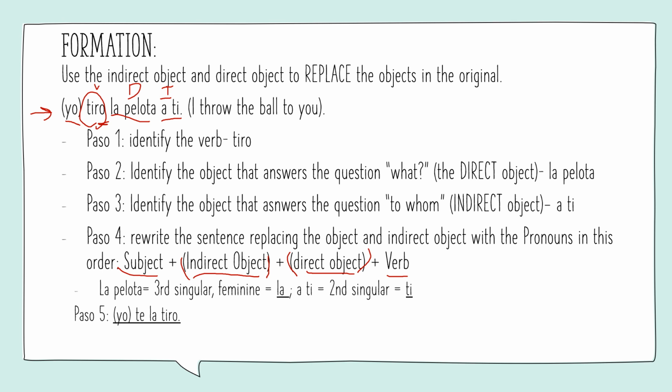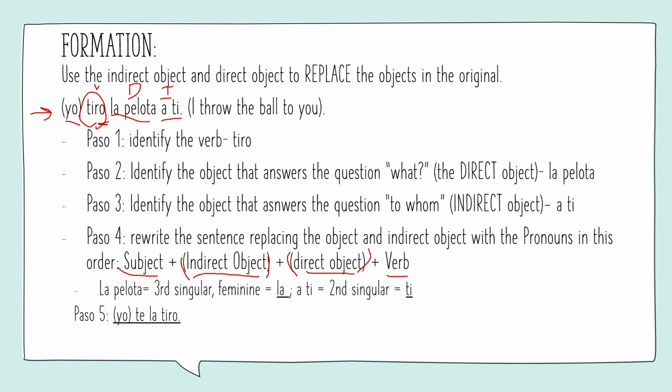If you don't have an indirect object, you will just be putting subject, direct object, verb. If you don't have a direct object, it's subject, indirect object, verb. All right, but if it's both, we have indirect, direct. So let's identify both of these things and replace them.